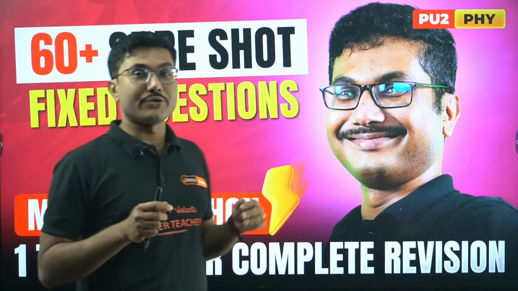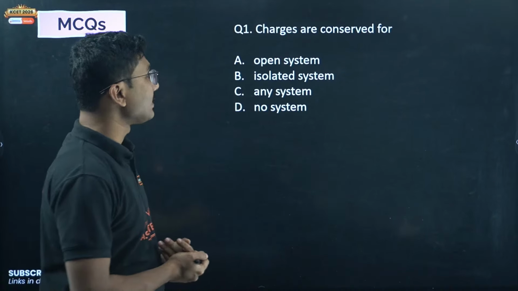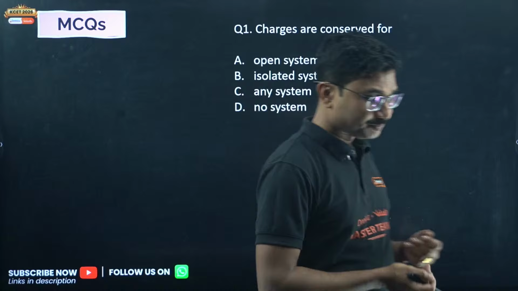So the first chapter that we will start with is electric charges and fields. Okay, so first is: charges are conserved for dash system: open system, isolated system, any system, no system.